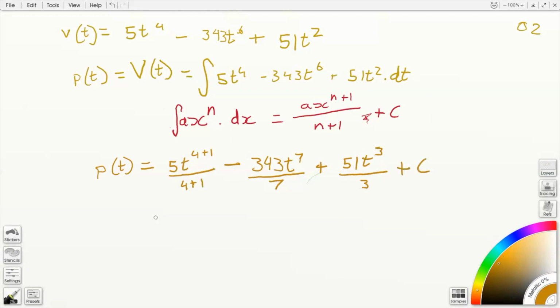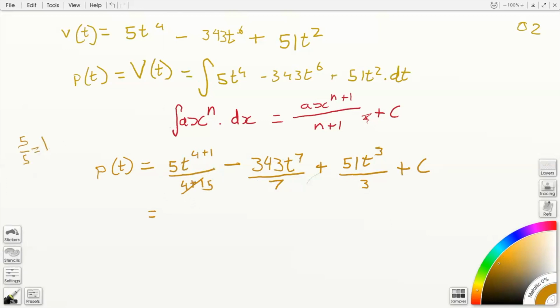Let's see. We just simplify now. Since this would be 5, and here this would be a 5, we can see that these two would actually cancel out, because 5 divided by 5 is equal to 1.